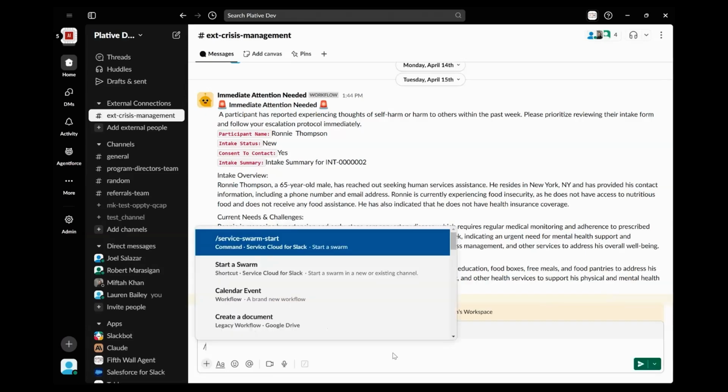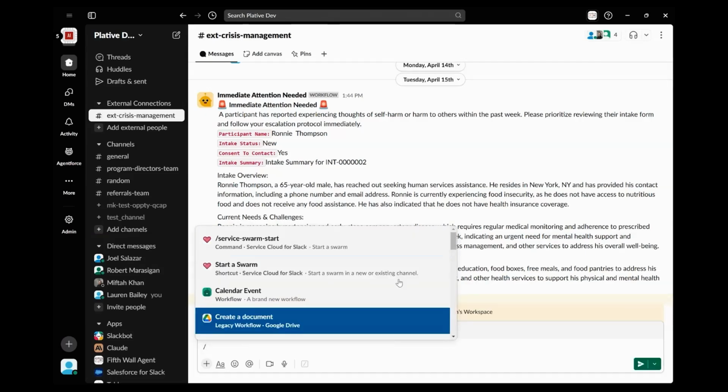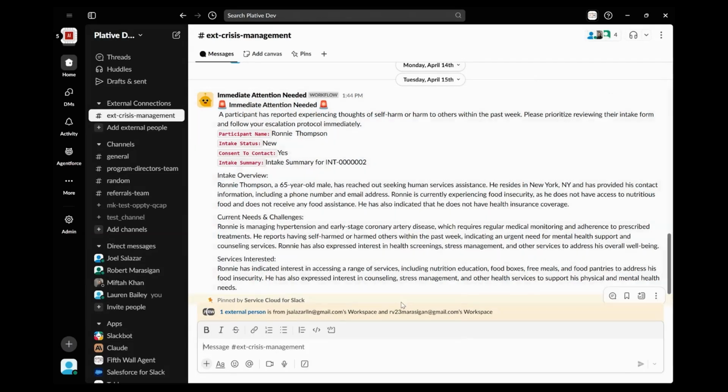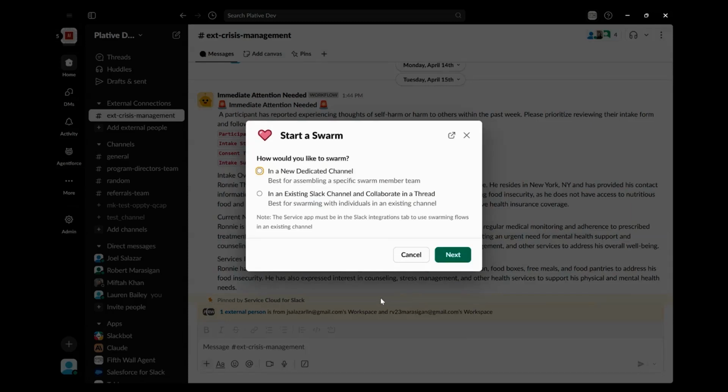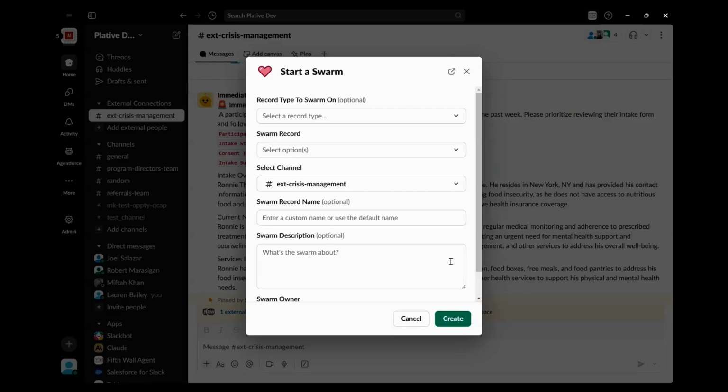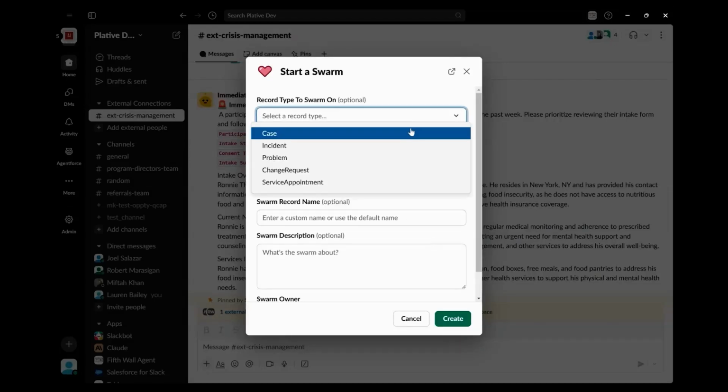And when we do this, what we can do is go ahead and start tagging the appropriate people and getting some information that is also going to go not only here in Slack, but also save it back to that Salesforce record to make sure that we don't need to go back and forth in one place and then have to review it in another.